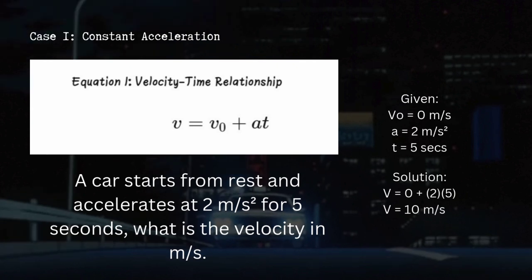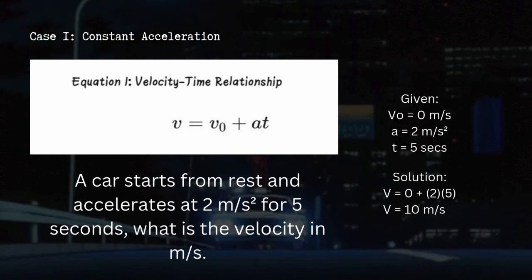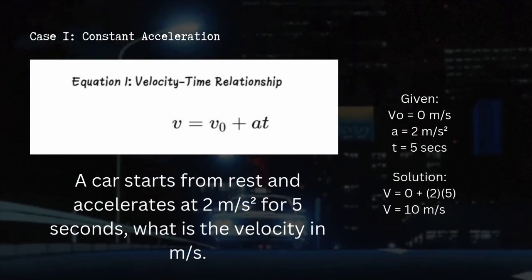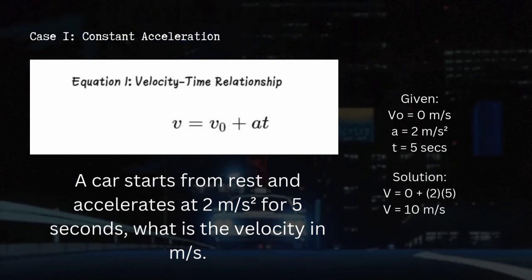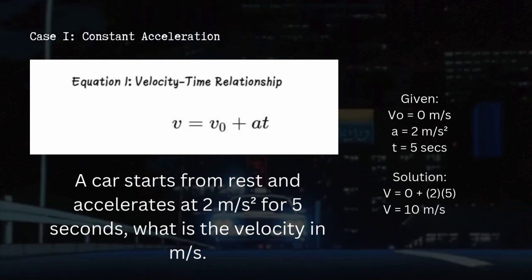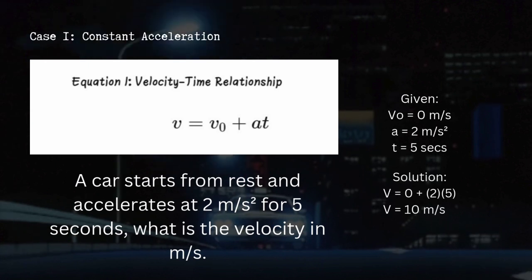The 2 meters per second squared is the acceleration, and 5 seconds is our time. Substitute these given variables in the formula. So the result is the final velocity is 10 meters per second.